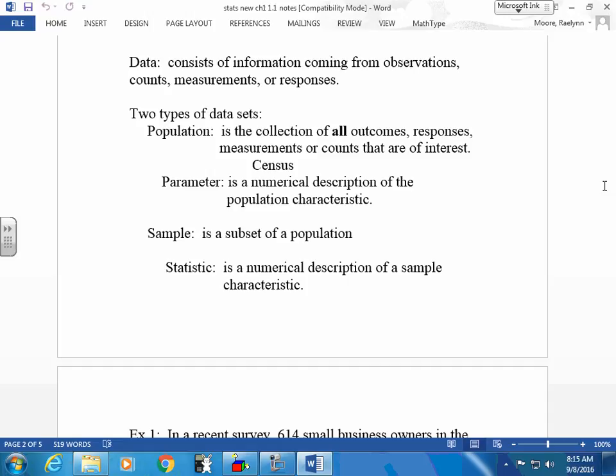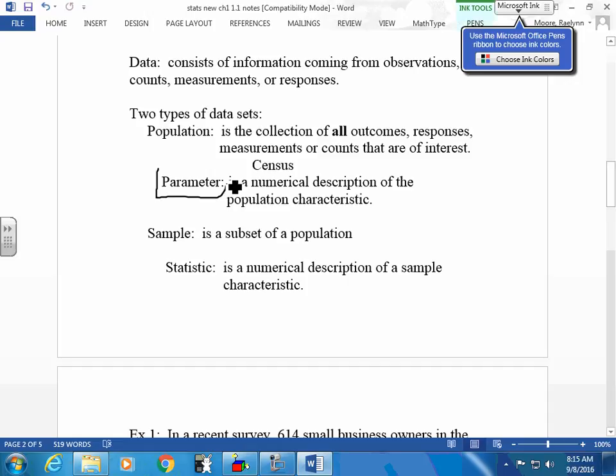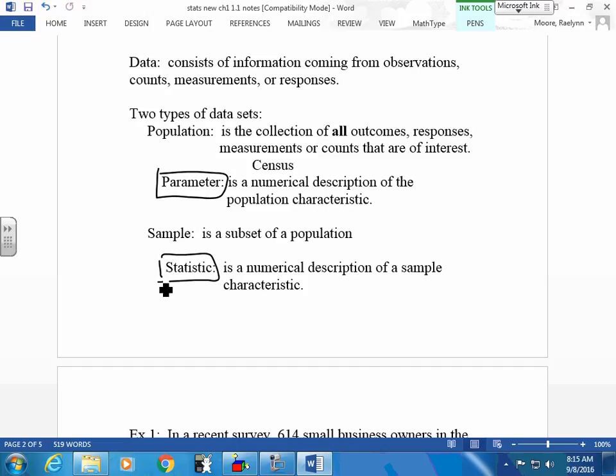The word parameter. Most of the time you're going to hear the word statistic used. A statistic really refers to a sample, information that you pulled off from your sample. People use the word statistics like they use the word Coke. It used to be, I gotta have a Coke, whether it was Pepsi or Coke, you still got a cola. So now you say, I'll have a cola. It's kind of the generic name. Everybody says statistic, regardless of whether it's a population or not.